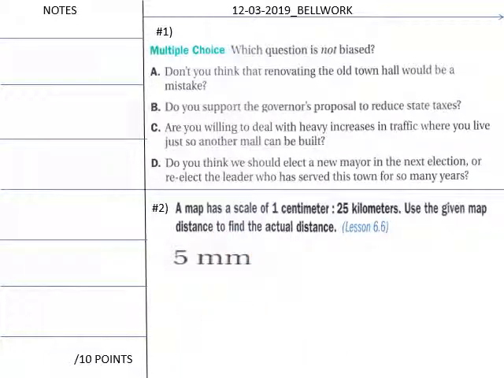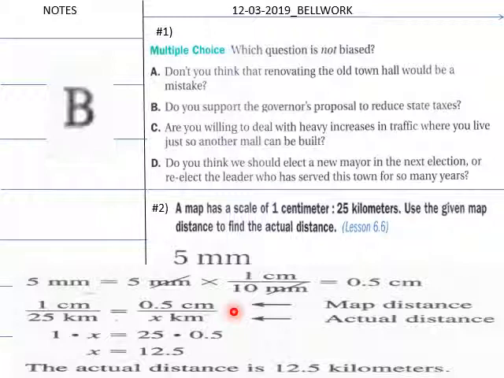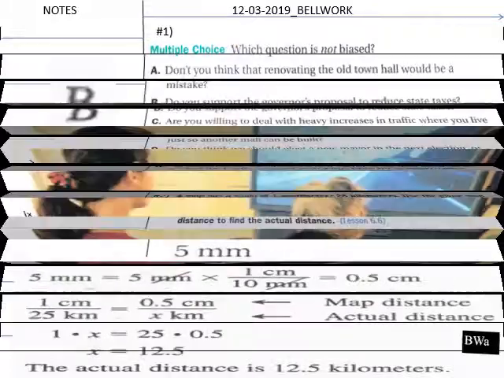Okay, welcome back. The solution is B. Do you support the governor's proposal to reduce state taxes? Which is not biased. The rest of these are biased here, by the way. And then for number 2, here is your conversion factor to convert millimeters into centimeters. It's 0.5 centimeters. And so you have 1 centimeter, 25 kilometers, and it comes out to 12.5 kilometers for this distance here. And those are your solutions for bell work.